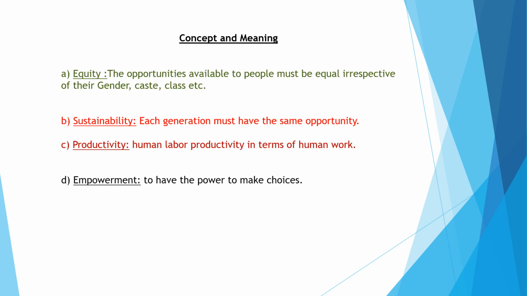Now, what do the terms actually mean? Equity means equal distribution of resources. What I have written: the opportunities available to people must be equal irrespective of their gender, caste, class, etc. It does not matter from which class you belong, or whether you are male, female, or transgender, or from the upper class, middle class, or lower class on the basis of income.